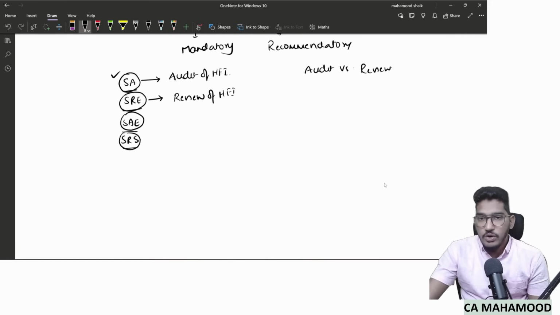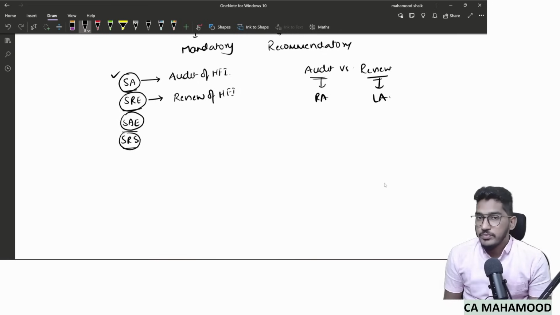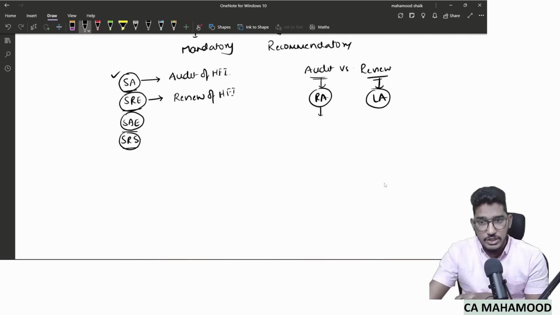Audit is a reasonable assurance engagement, which we all know, whereas review is a limited assurance engagement. One new terminology. Audit is what kind of engagement? Reasonable assurance, whereas review is what? Limited assurance engagement. As we know, reasonable assurance is a high level of assurance, but not absolute assurance.